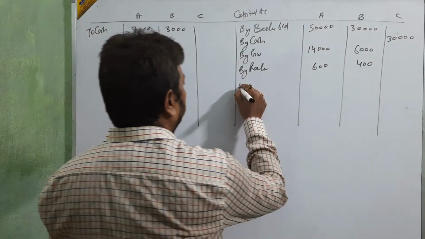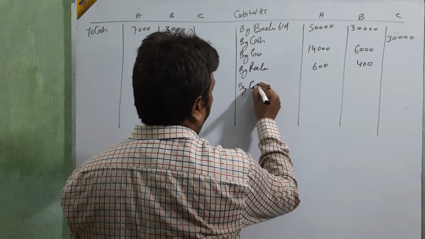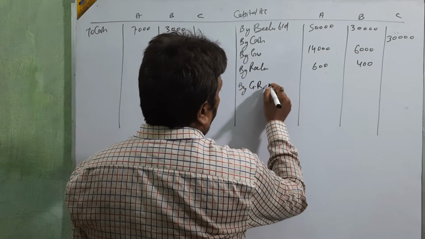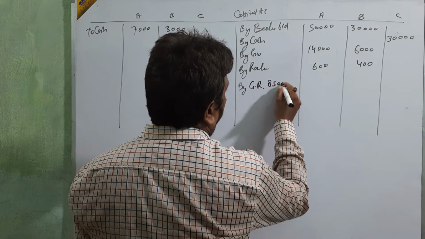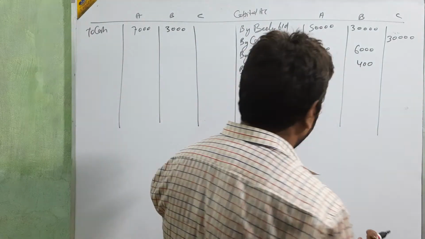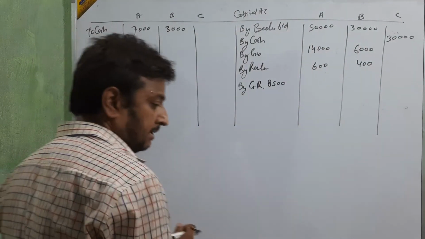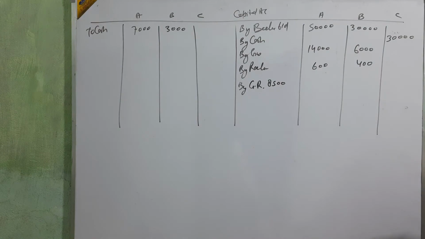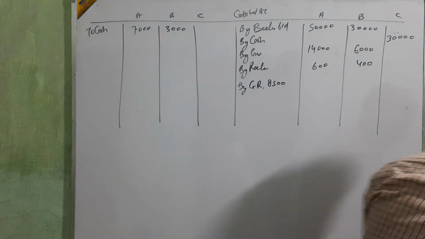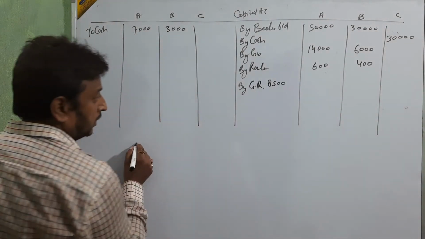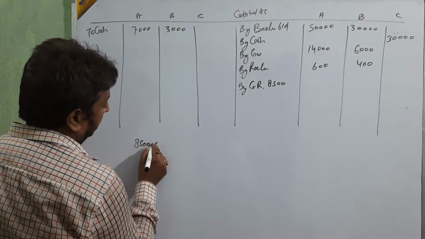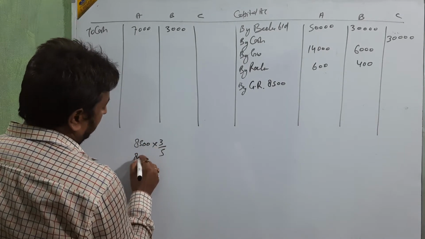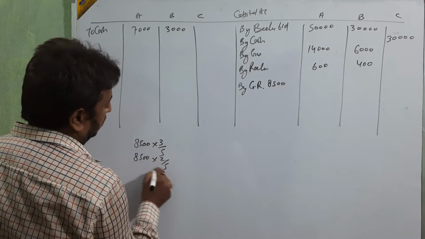So by general reserve the total amount is 8,500. Divide in 3:2. Ratio is what beta? 3:2. 85,000 into 3/5, 85,000 into 2/5.